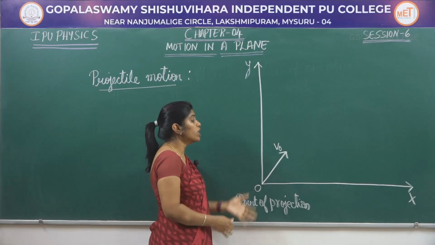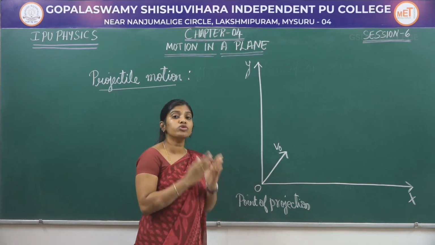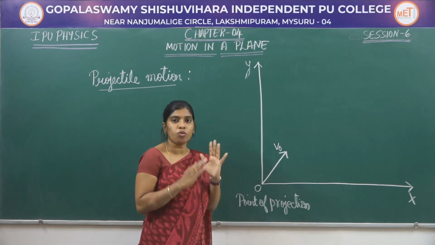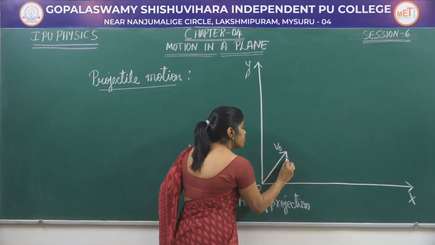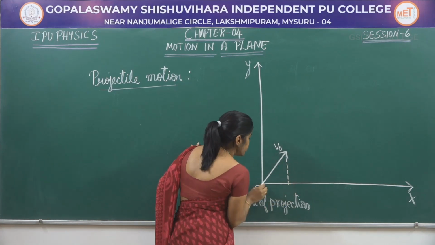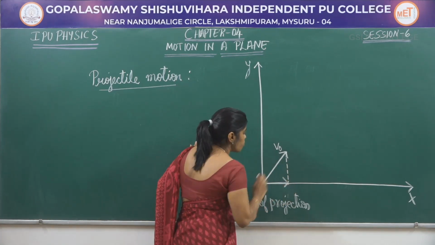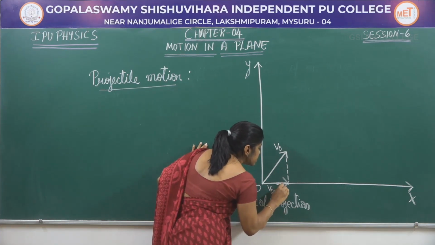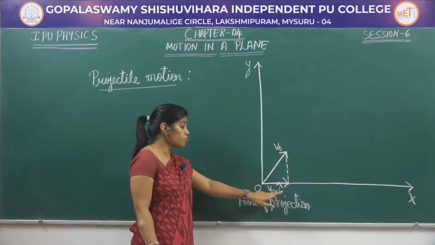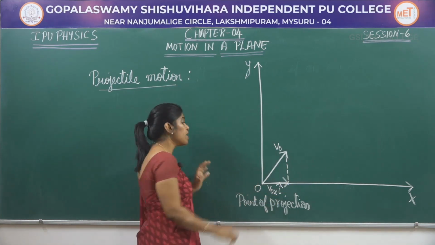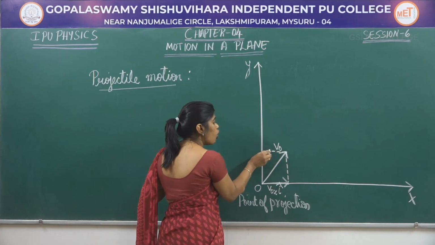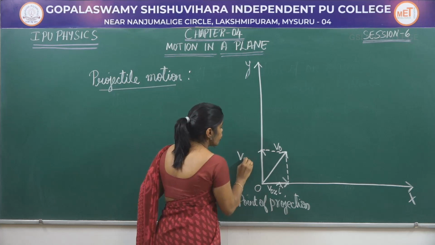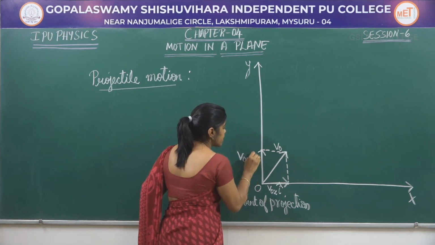As I told you, in case of projectile motion, I am going to analyze both the x component as well as the y component. Therefore, let me take up the x component first. This is the x component which I am going to name as v0x i cap. Since it is in the x direction, I take the unit vector i cap, and along the y direction, the component is taken as v0y j cap.